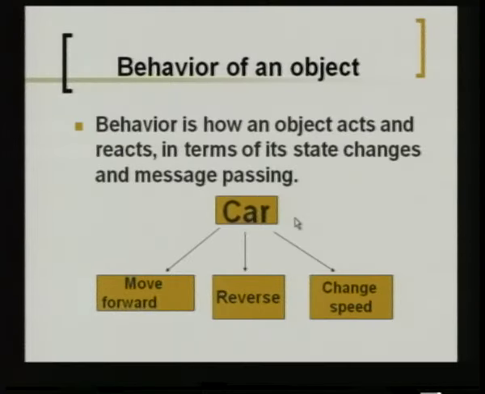So, when you take the same object, the car, how a car responds when you apply the different gears, how the car responds when you push the steering wheel to the left or to the right. So, based on the input that we give, how the object is responding. It can move forward, it can reverse, it can go fast, it can go slow. All these are the different behavioral patterns of a car.